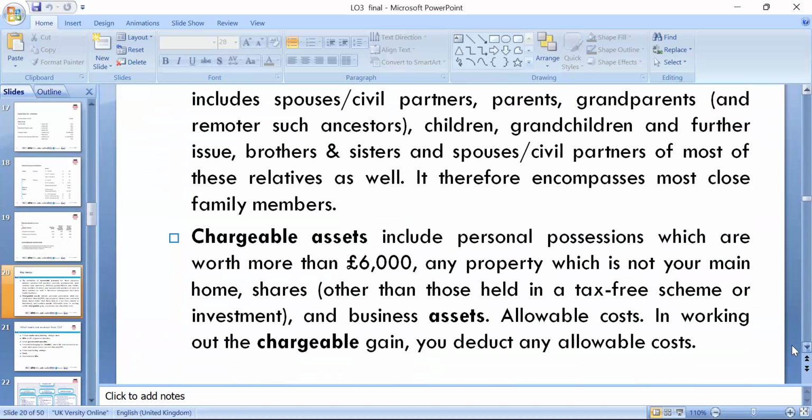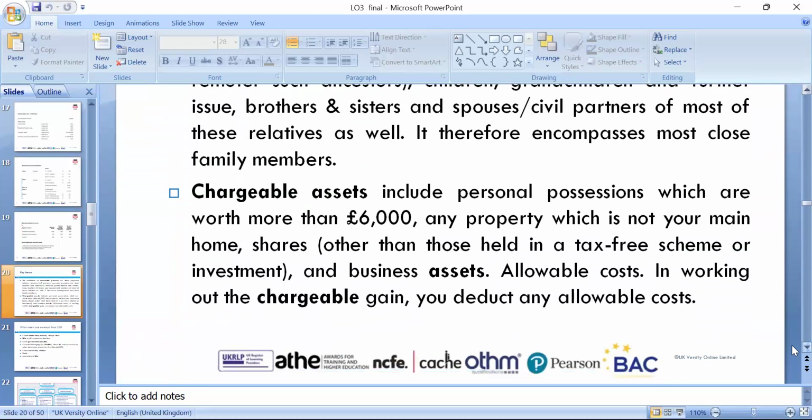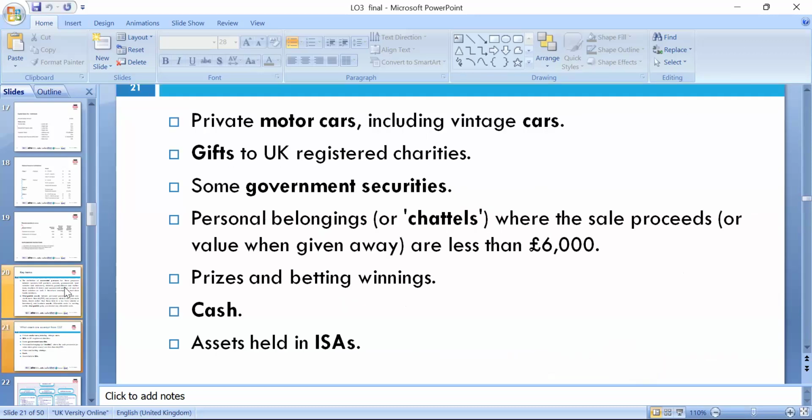A chargeable asset includes personal possessions worth more than 6,000, any property which is not your main house, shares, those held outside a tax-free investment scheme, and business assets. In working out the chargeable gain, you deduct any allowable cost, so we have to look at each category of asset and what cost is allowed in terms of the capital gain.